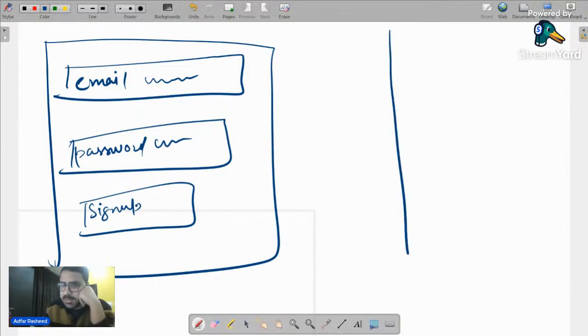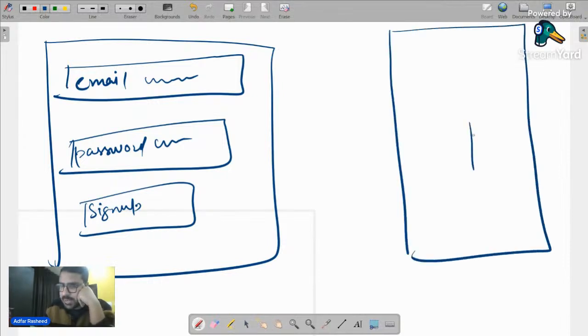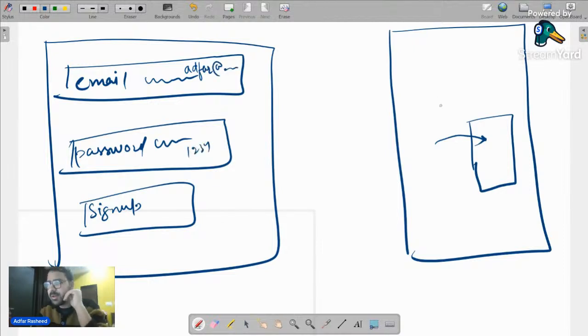In the backend, there's a server, and within that server, we have a database, and in that database, we want this data to be inserted. Let's suppose the email that I have typed is adfar@gmail.com. Password is 1234. Now, how does my server get to know that in the database I have to insert adfar@gmail.com and password is equal to 1234? Because I'm doing it in the front end. The server is located on some other domain, some other IP address. How does it get to know this is the data that I have received?